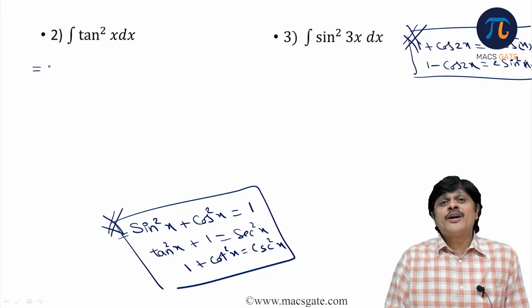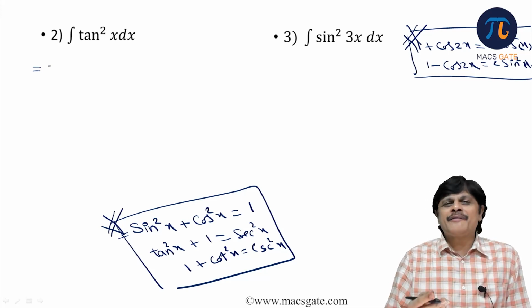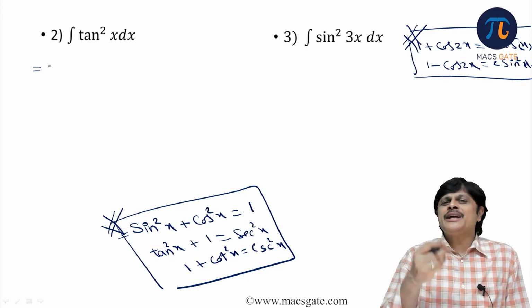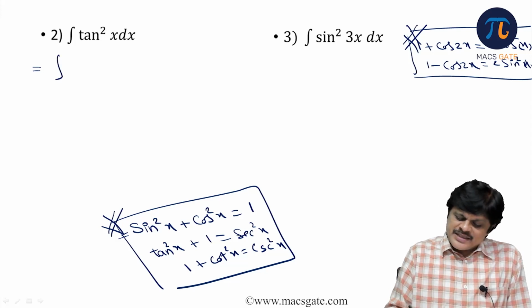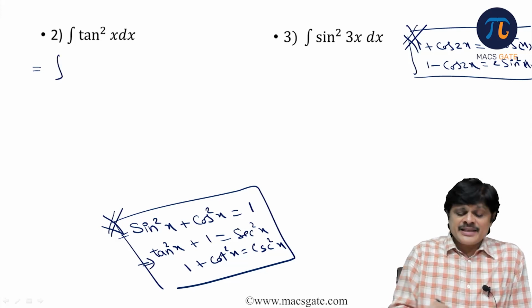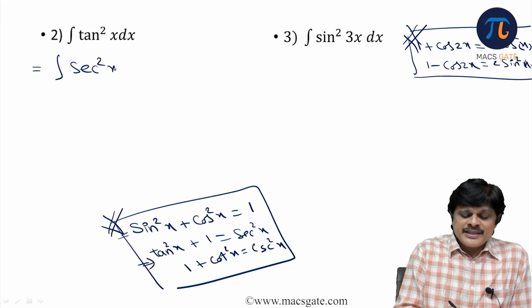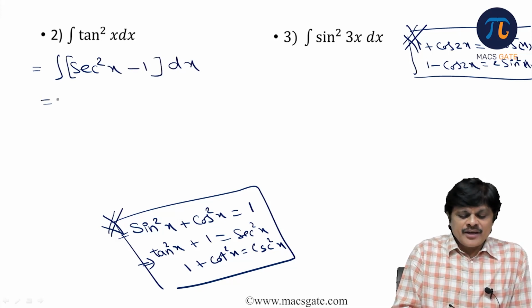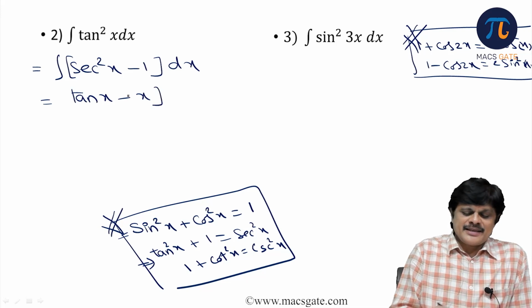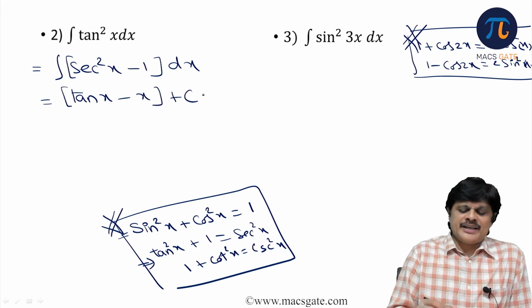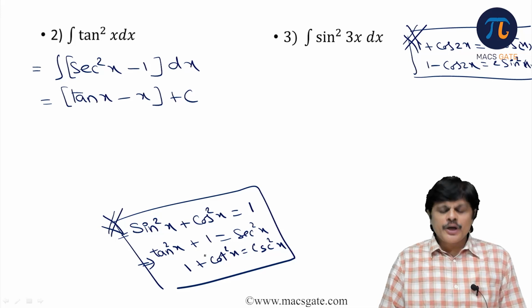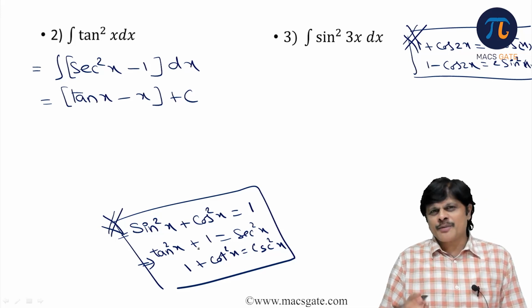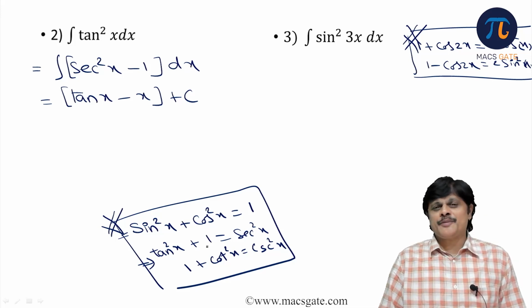Because we do not have the integral of tan square x directly, you have to convert it into a form for which we know the integral. And you know what tan square x is? Tan square x is secant square x minus 1 dx. And what is the integral of secant square x? Tan x. And the integral of 1 is x, plus constant of integration. See, if you do not know this result, obviously it will trouble you. Okay, let us see the next problem.